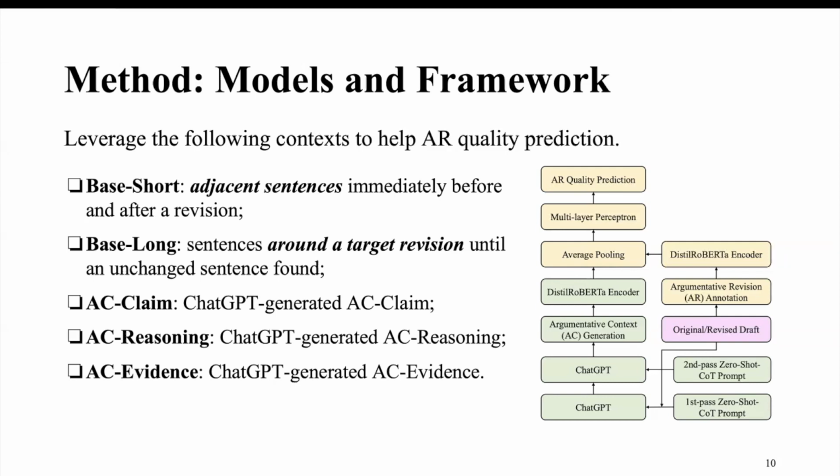So if you look at the diagram on the right, the pink box is the start point. It has two branches. It goes up to argument revisions, a pretrained encoder, until the very top, AR quality prediction. Those yellow boxes are already existing methods. It goes down to the green boxes. Those are our proposed components. So the original and revised drafts are used with ChatGPT to generate argument context with chain of thought prompts. So argument context and argument revisions are used to predict AR quality.